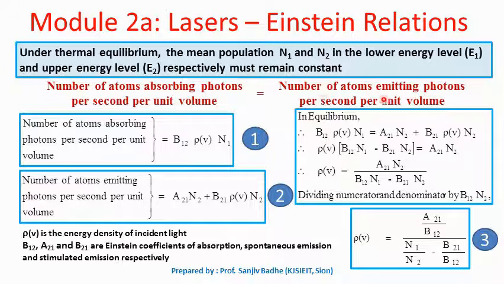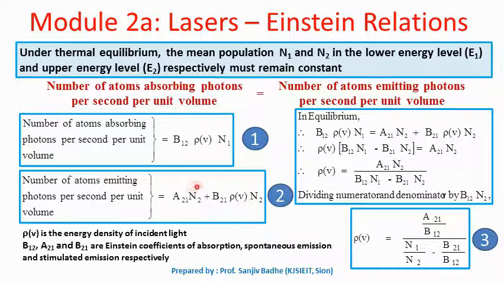Now this number, let us try to calculate: the number of atoms emitting photons per unit time per unit volume. Atoms will emit photons when they fall down from a higher level to a lower level. There are two reasons for atoms to fall down from higher level to lower level. One reason is spontaneous emission and the other is stimulated emission.